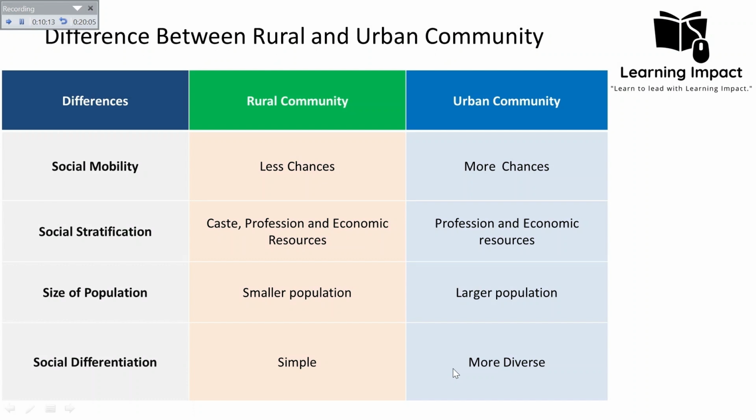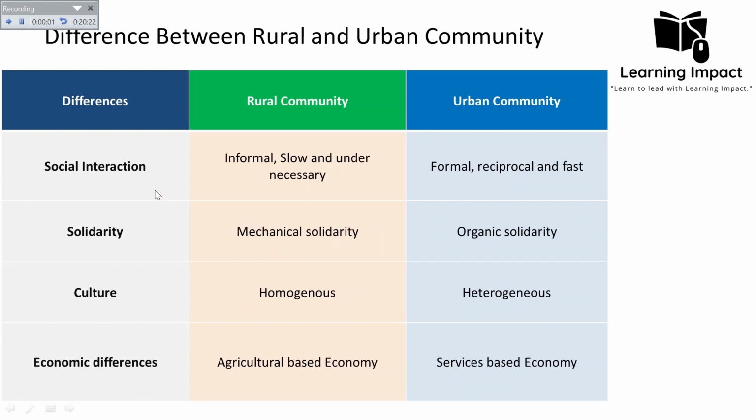Okay, so this is how we can say that the social differentiation in case of the rural and urban community are different from each other, with the rural community having a bit simpler and less complex social distinctions, while the urban community displays more diverse and complex social categorizations. Then some of the other differences include social interaction. In case of the rural community, it is more informal, slow, and personal.